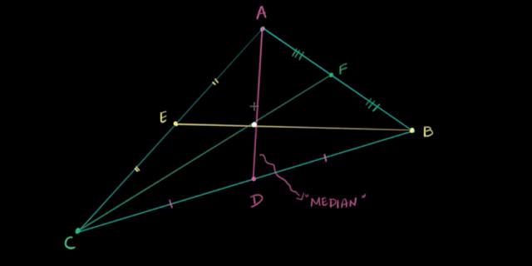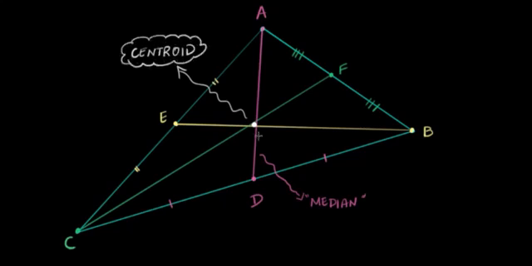And whenever something like this happens, we all get really excited and we give it some name. The point at which all the 3 medians meet is called the centroid of a triangle. It's the point that you get by drawing any 2 medians. It's enough because we know the third one is also going to pass through that.